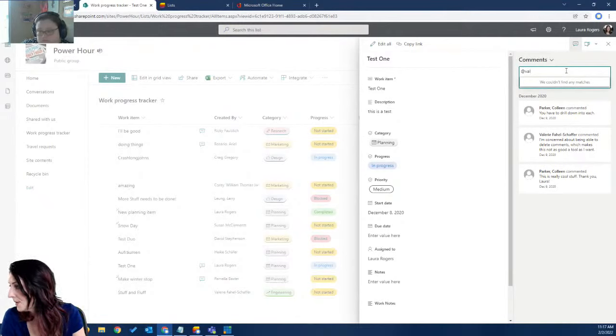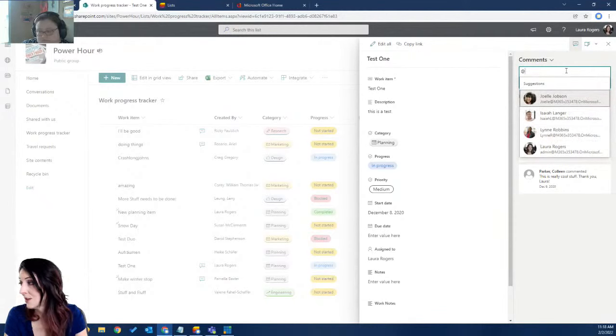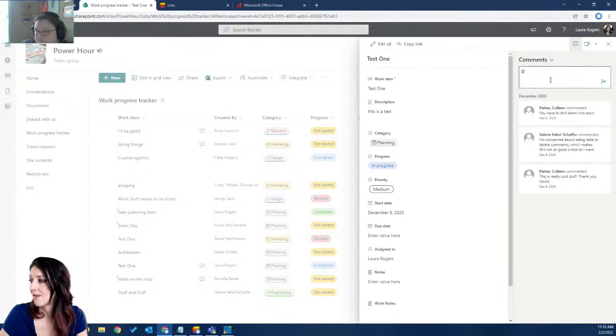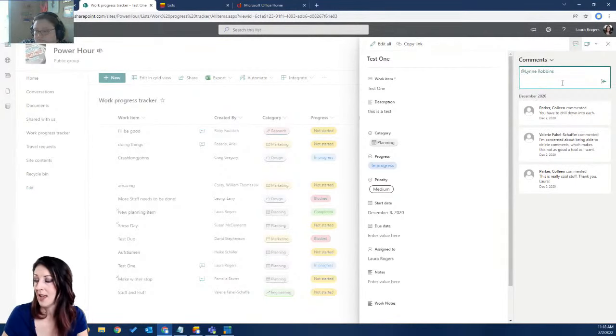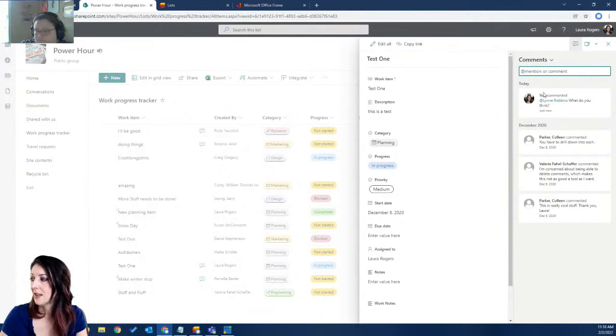Now I'm trying to @mention Valerie, but she's external. So let's see. It's really only giving me internal people in the dropdown. Yeah, so they're not really able to @mention each other. We can @mention people just in our company. So here are some little fake users that we have in this little fake tenant. Okay, so that again is a good way that you can get people involved and have them getting the notification and the email. But once they get that email, they're going back into this item, and it keeps it all in context.